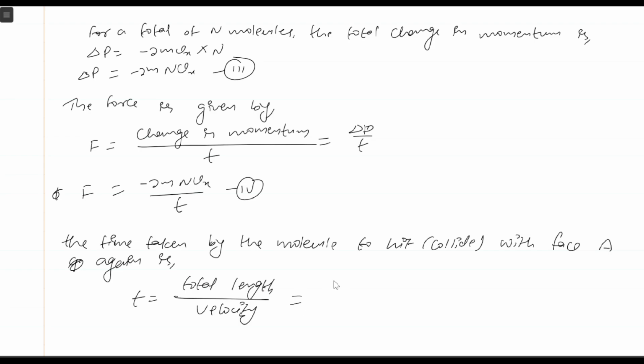So what is the total length? It will have to travel 2L distance, right? And velocity means Vx. Let us consider this to be equation number 5.